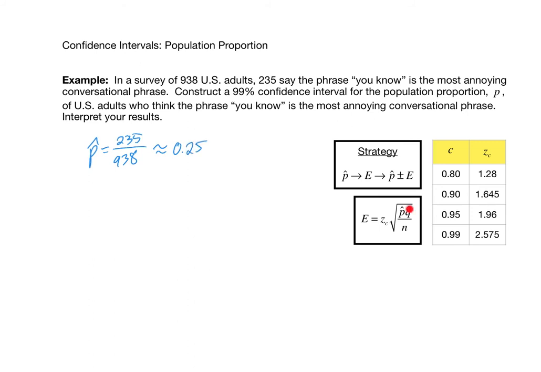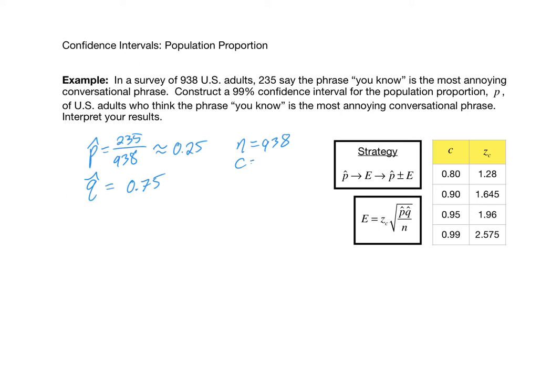Well, as we go to compute the margin of error, notice we need some other variables. Well, p hat and q hat, again, have to add to 1. So if p hat is 0.25, that means that q hat must be 0.75. We need n, which of course is just the denominator of the 938. That was our sample size. And we also need z sub c. Well, in this case, c is 99%.